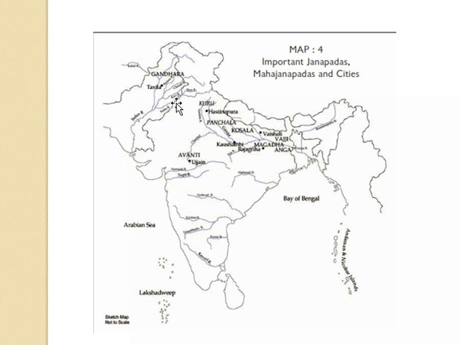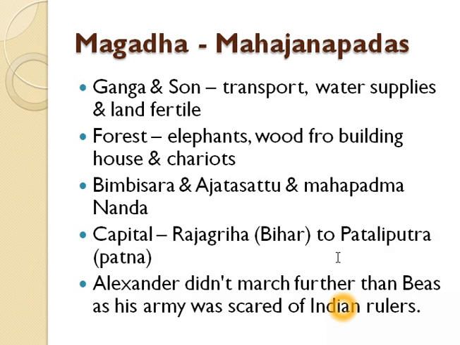Here is the Bias river, the northwest frontier of the land of India. Alexander didn't march forward because his army was scared of the Indian rulers. Basically, his army was scared of Chandragupta Maurya, and that's why they didn't march further than Bias.